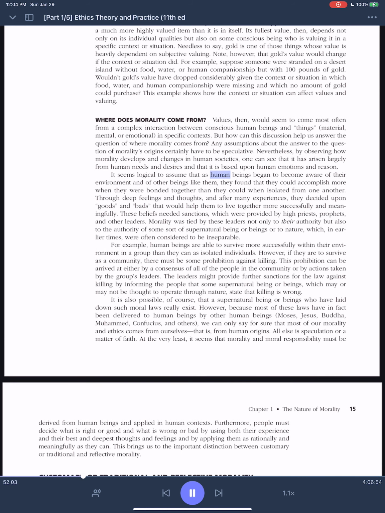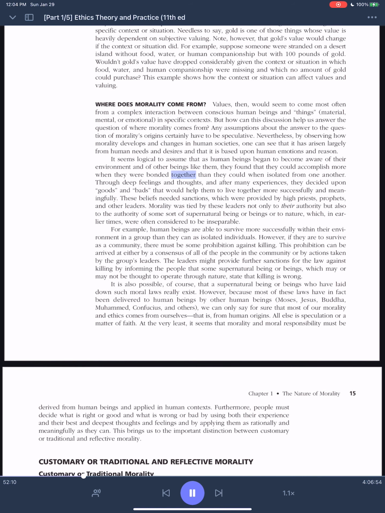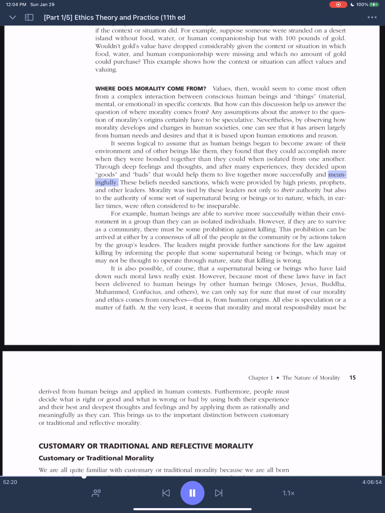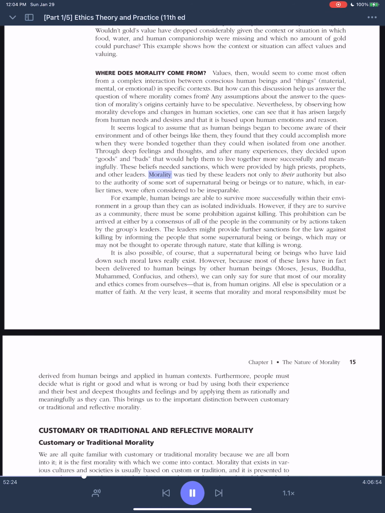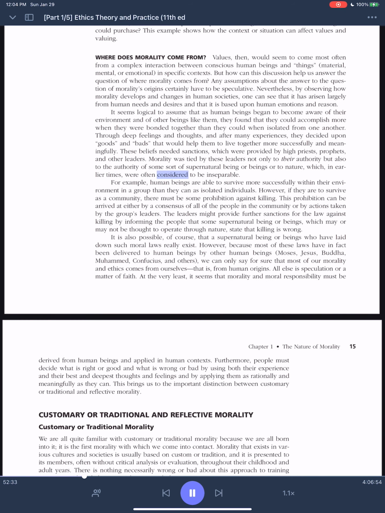It seems logical to assume that as human beings began to become aware of their environment and of other beings like them, they found that they could accomplish more when they were bonded together than they could when isolated from one another. Through deep feelings and thoughts, and after many experiences, they decided upon goods and bads that would help them to live together more successfully and meaningfully. These beliefs needed sanctions, which were provided by high priests, prophets, and other leaders. Morality was tied by these leaders not only to their authority but also to the authority of some sort of supernatural being or beings or to nature, which, in earlier times, were often considered to be inseparable.